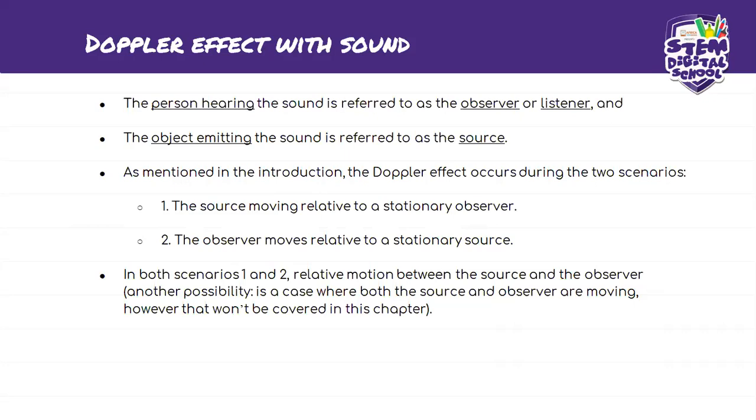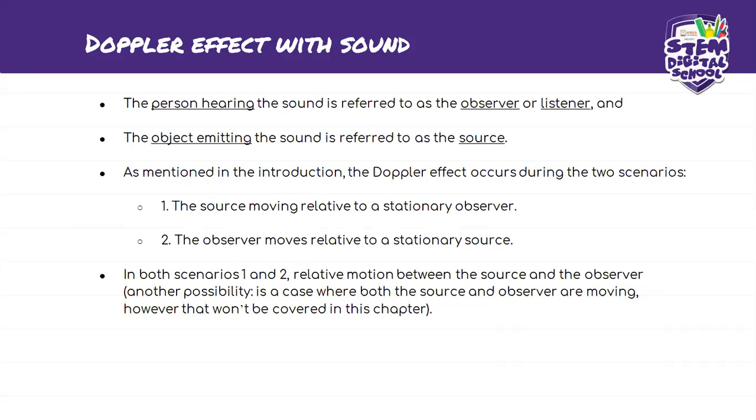So it could be either or. Either the person is standing and the source of the sound is moving towards them or away from them, or the source is stationary and the person observing is the one moving to and fro. So those are the two scenarios.